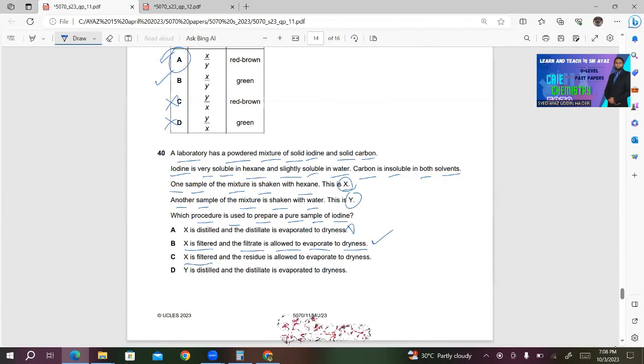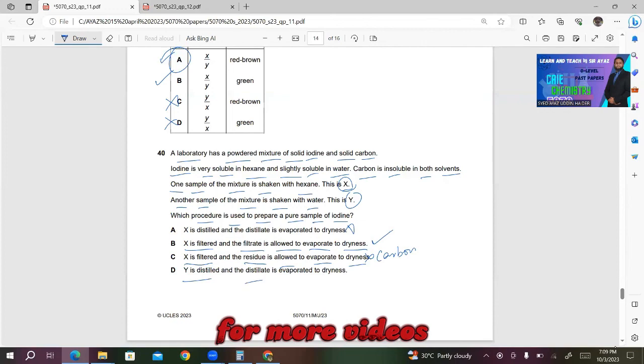Okay, now you are filtering X, and the residue is allowed to evaporate to dryness. No, residue is the carbon. We are not interested in getting carbon. We need to get the pure sample of iodine. So this is incorrect. D, Y is distilled and the distillate is evaporated to dryness. Again, no need to go for the distillation. This is also incorrect. So only choice B is correct in this case.